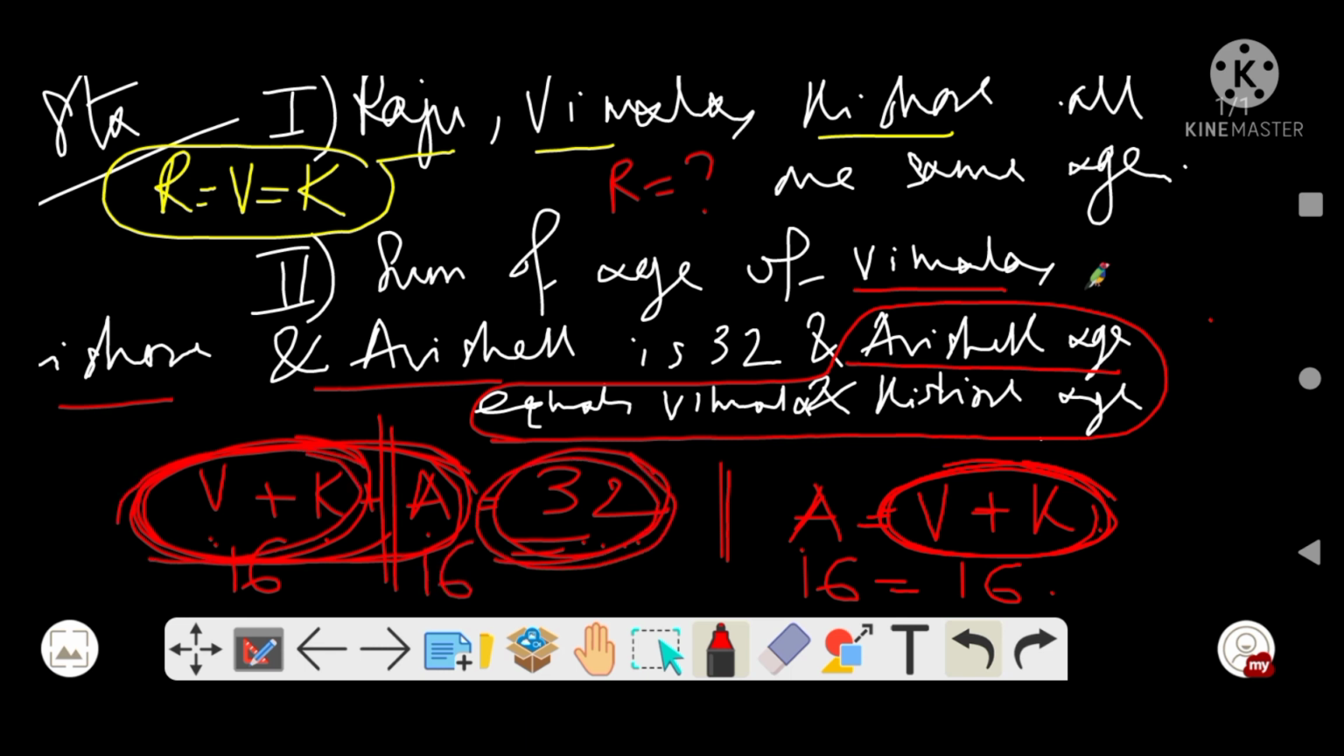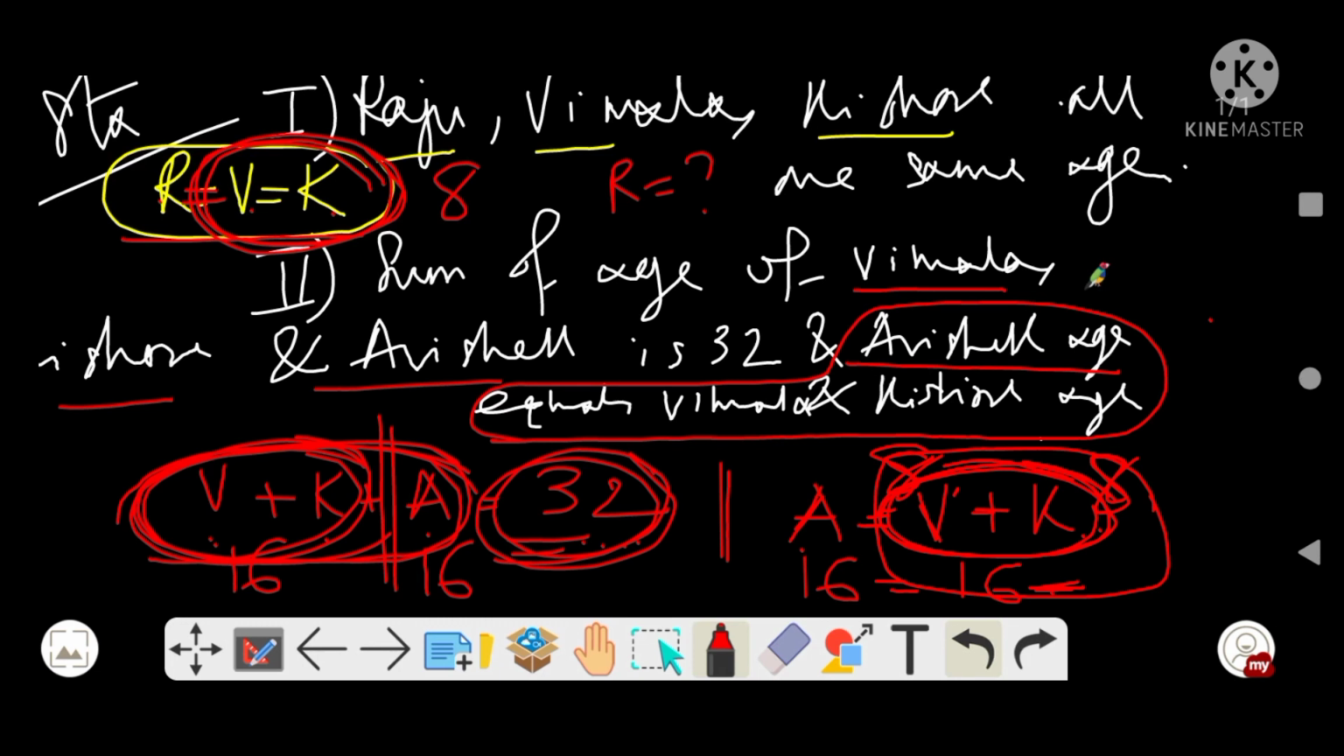And their age is 16 means what? इसका 8 होगा, इसका भी 8 होगा, correct? Then there is 16, right? How can I say that? See, Raju equals Vimala equals Kishore. So if Vimala equals Kishore and their combined age is 16, then this one will be 8, this one will be 8, because they are equal. And in the first line itself it says that Raju is also equal to Vimala and Kishore. That means Raju का एज भी 8 होगा, 8 years.